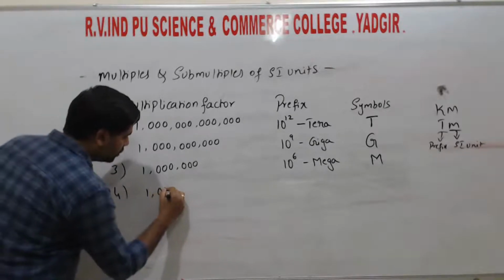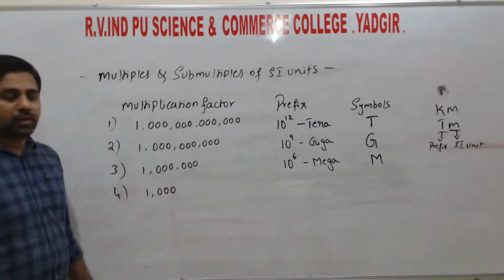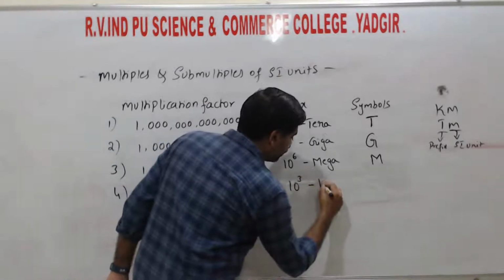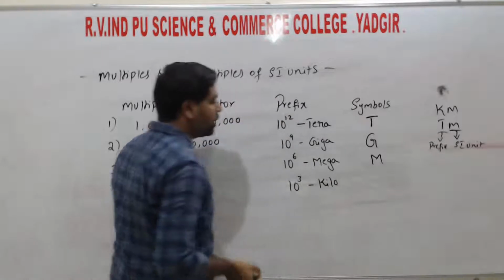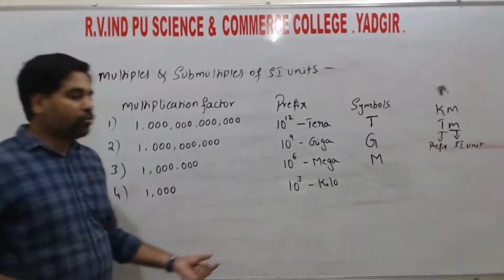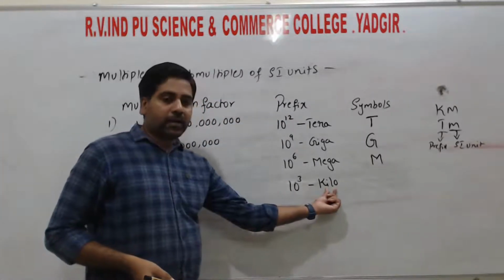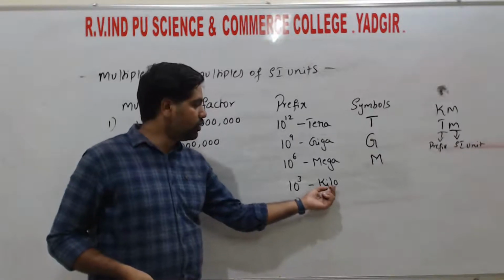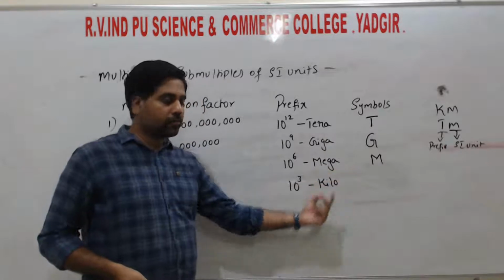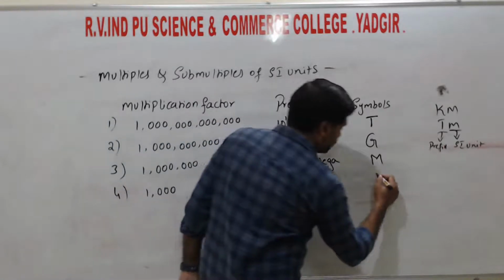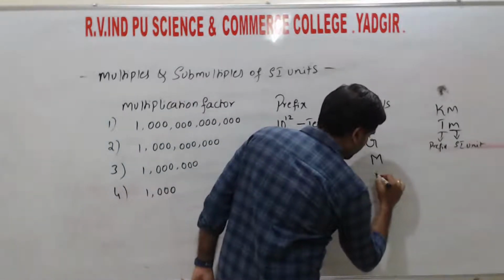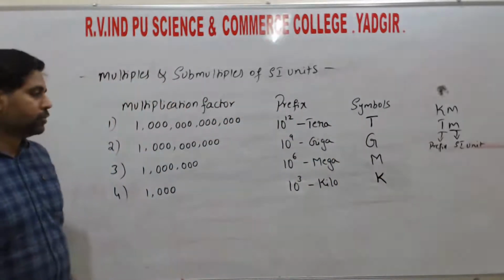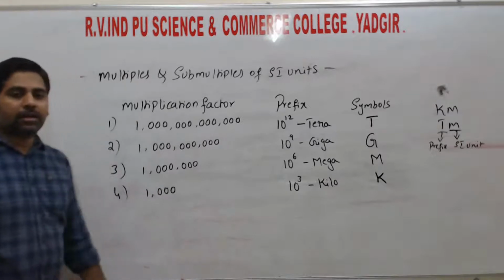Next, 1 followed by 3 zeros. That is 10 to the power of 3. This is also a bigger value. For the value 10 to the power of 3, we write kilo. That is, 1000 can be written as kilo. This is used in kilometer. For this we use the symbol K. So all these are in capital letters.